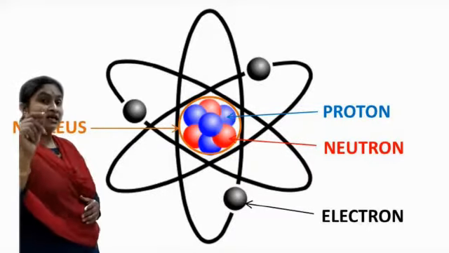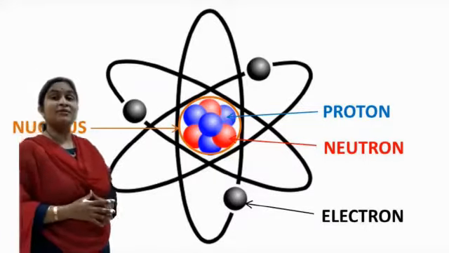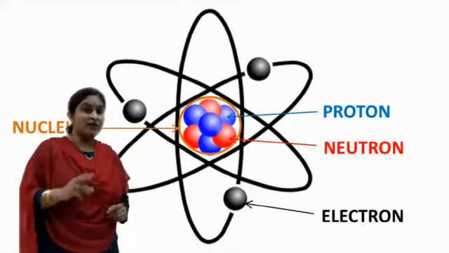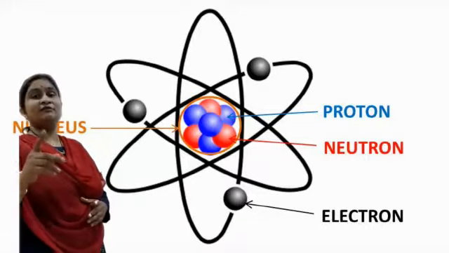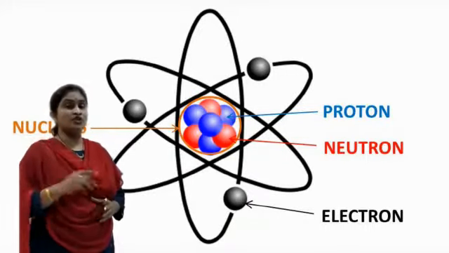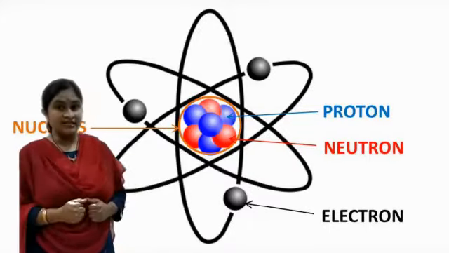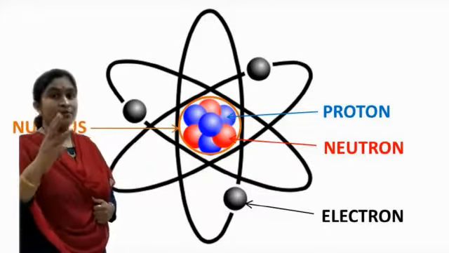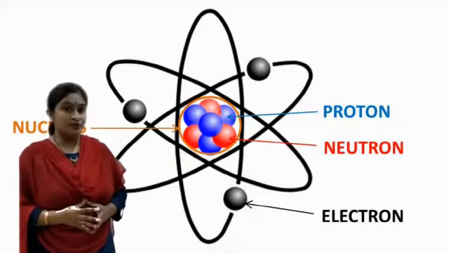Yes, in an atom. You know about the atom? The atom is made up of three components. The three basic components are: the very first is a proton, which is positively charged. The second one is a neutron, which is chargeless. And the third, the very important particle, is the electron, which is negatively charged.